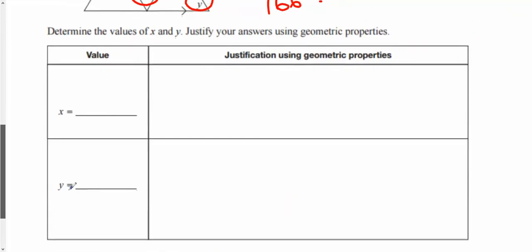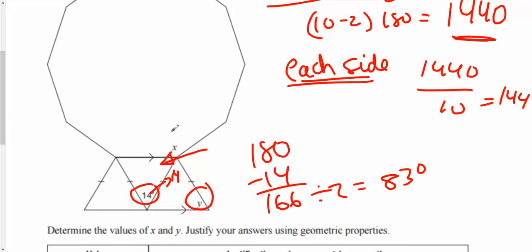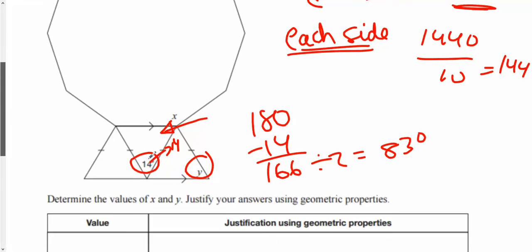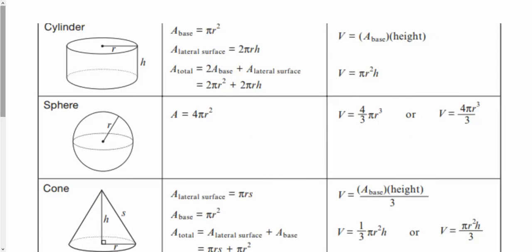Make sure you show your work here. Okay, I'm not doing that because I can't access the whole page here. Over here, if that's 14 degrees and these are equal, then these are equal. So 180 subtract 14 is 166. Okay, and then you know that these are all congruent. That's 14, that's 14. So that's 166 for the other two. Divide by 2, and you get 83 degrees. Okay, make sure you put degrees also. So I ran out of room here, but 83 degrees, 144 degrees. And that's it.